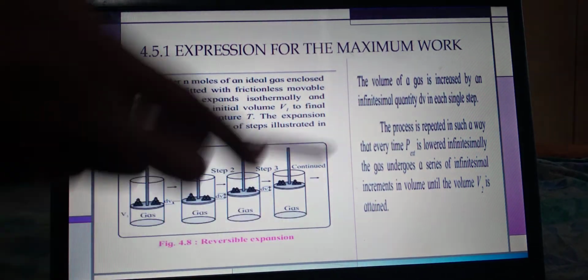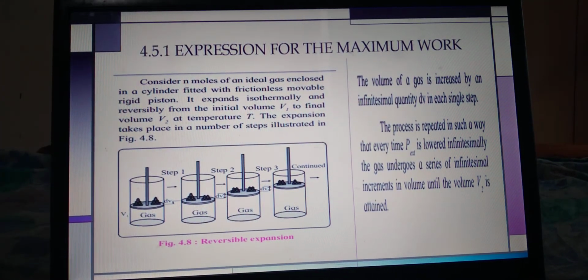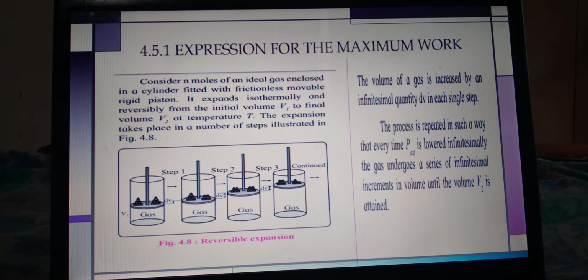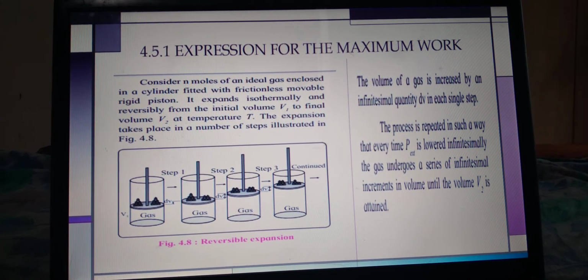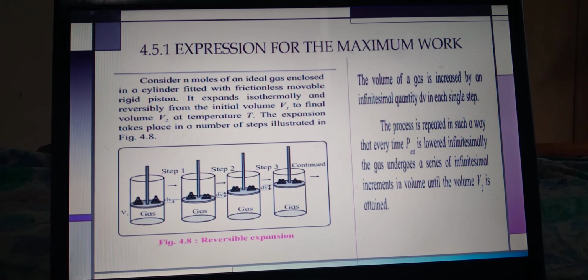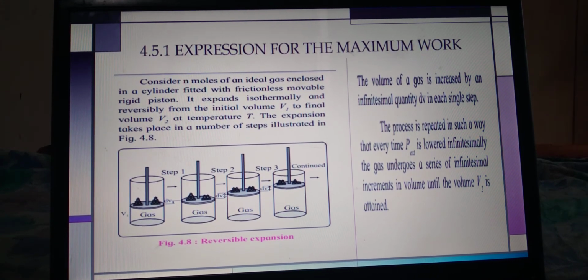Now it is the continuous form: step 4, again it shows a higher volume, in step 5 again higher. The expansion starts because some masses are removed, therefore the pressure decreases, and the gas expands, moving the piston.